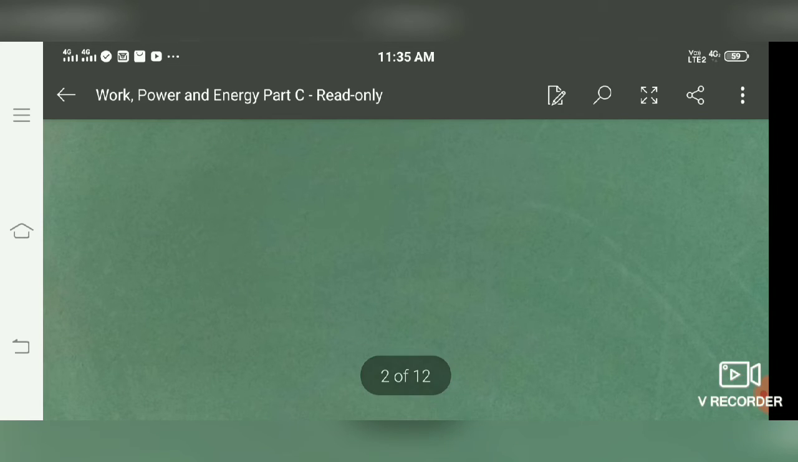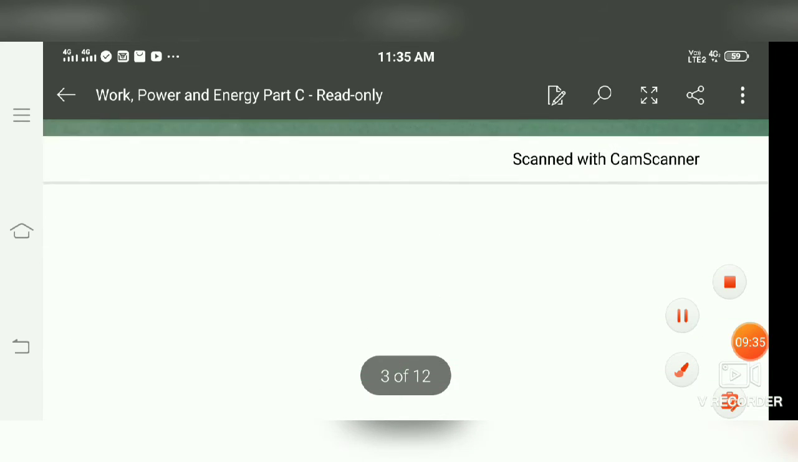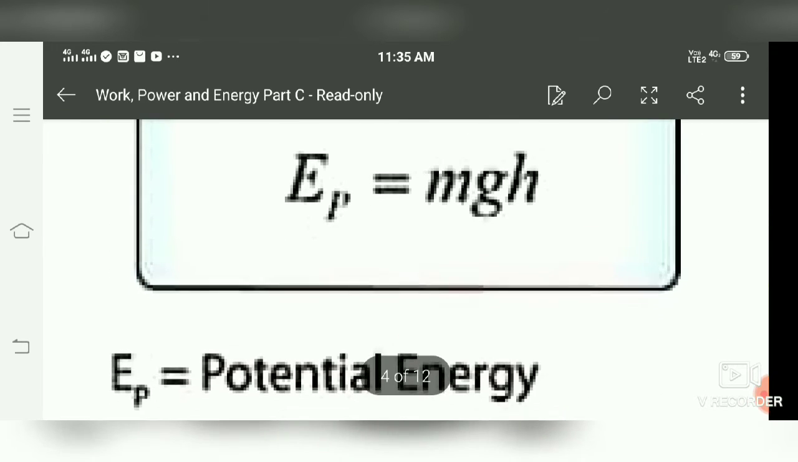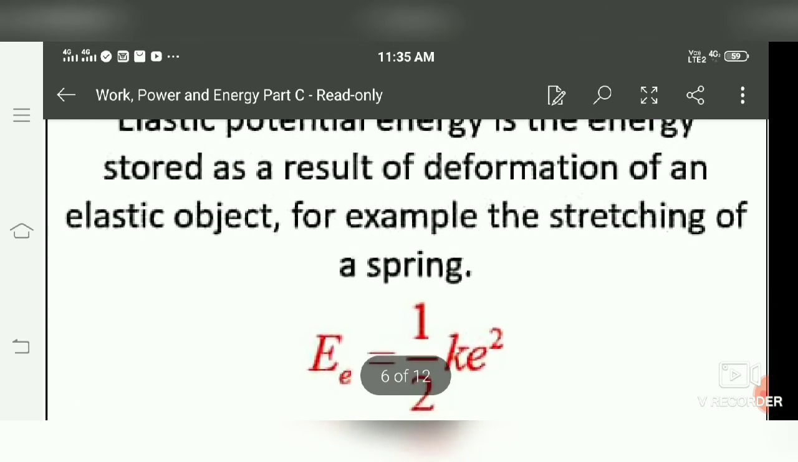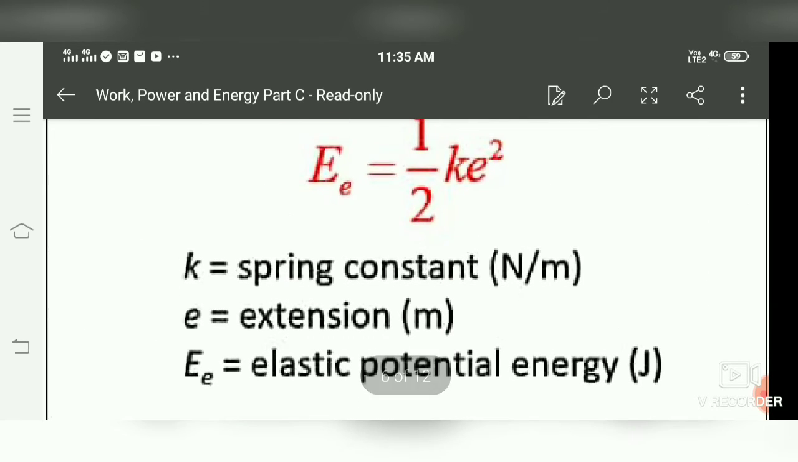Next is the work energy theorem. After doing the different types of energy, including gravitational potential energy, we now have elastic potential energy, which is half k x square. Here instead of x they have written E, where x and E both represent the extension or displacement from the mean position.